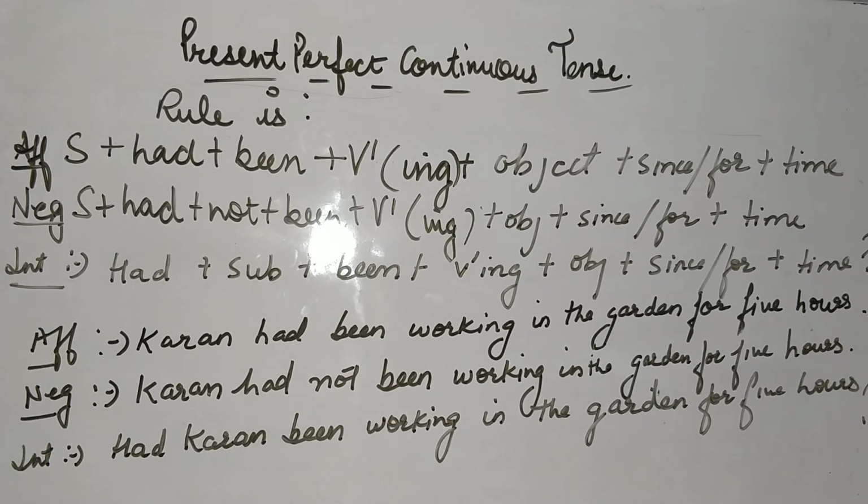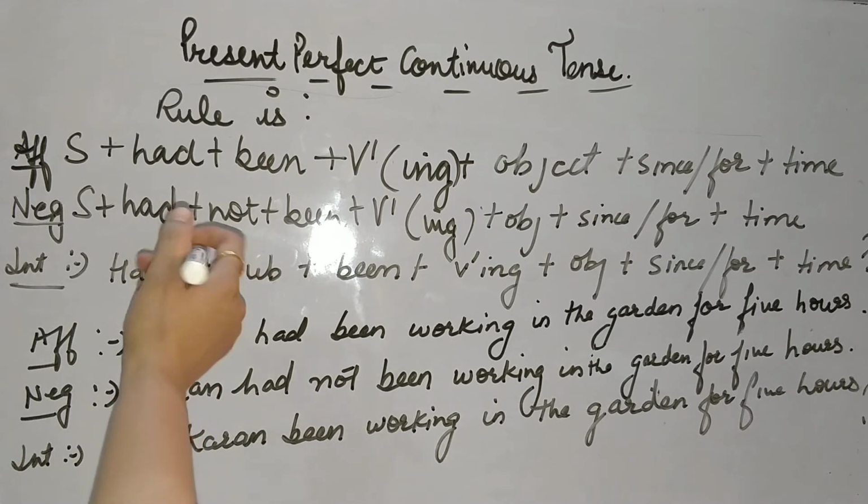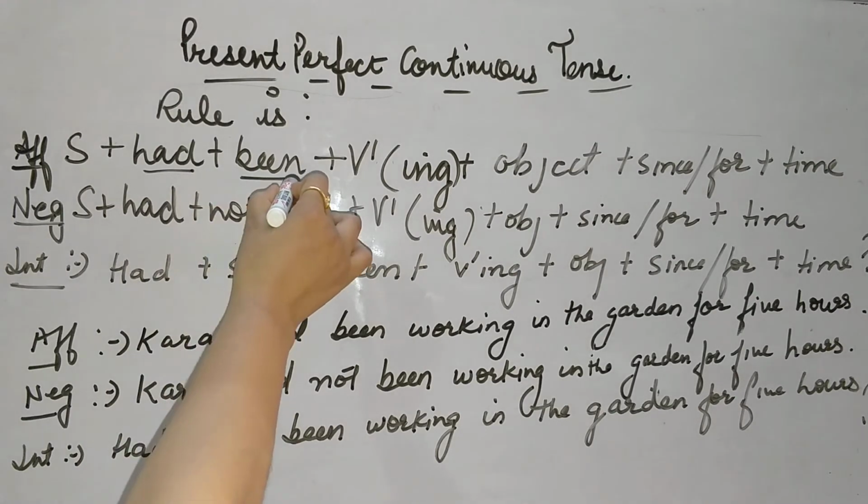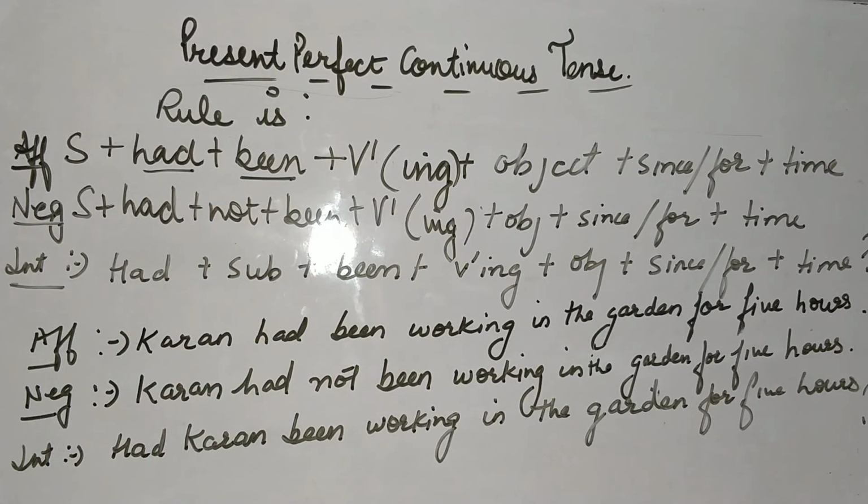Since we use with the exact point of time and for we use for a period of time. One more thing: had is your main helping verb and been is your additional helping verb.